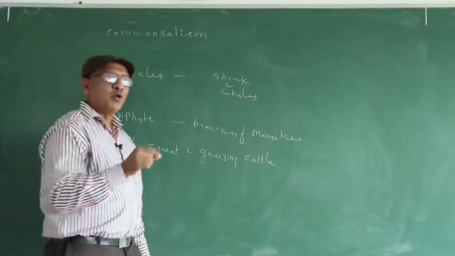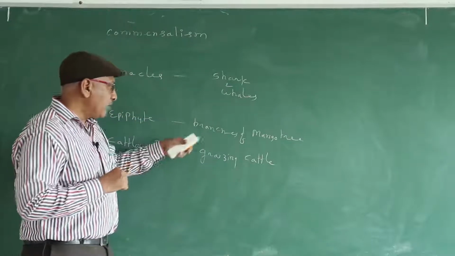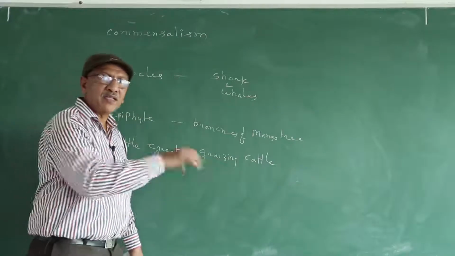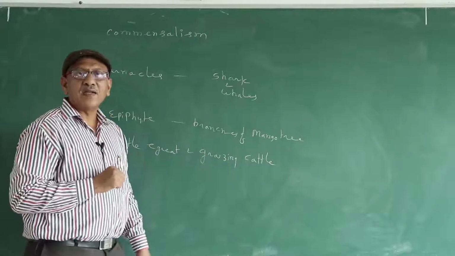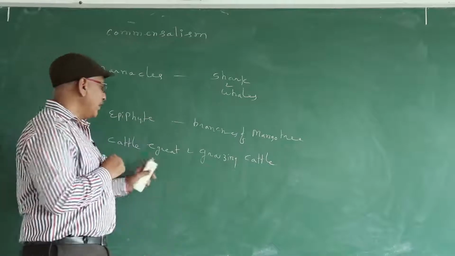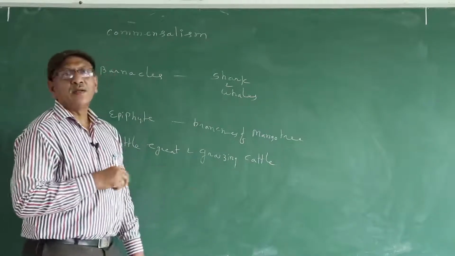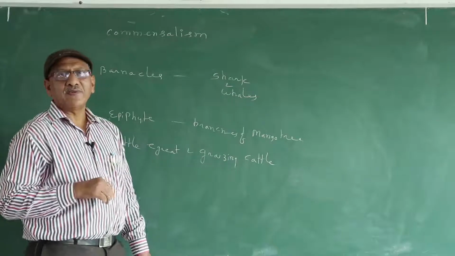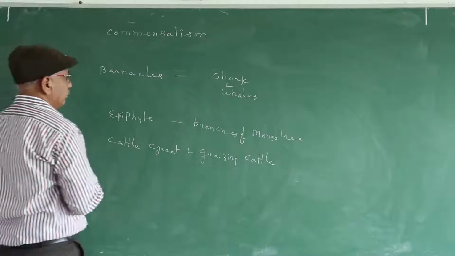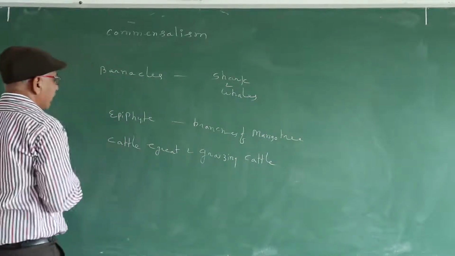The cattle egret is unable to capture a normal insect. Here the main intention of the insect in this example is to escape from the grazing cattle. At that time the cattle egret engulfs the insect. In this manner the cattle egret is benefited, and the grazing cattle are neither benefited nor affected. Cattle egret, grazing cattle.